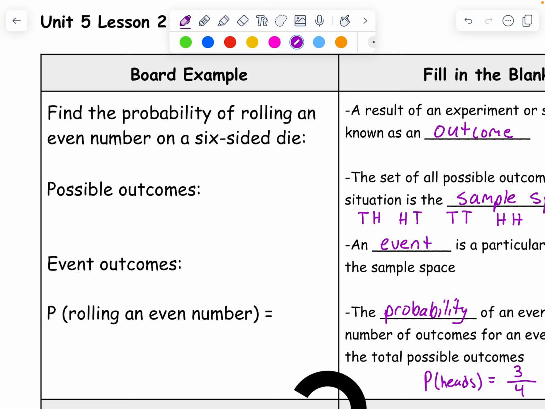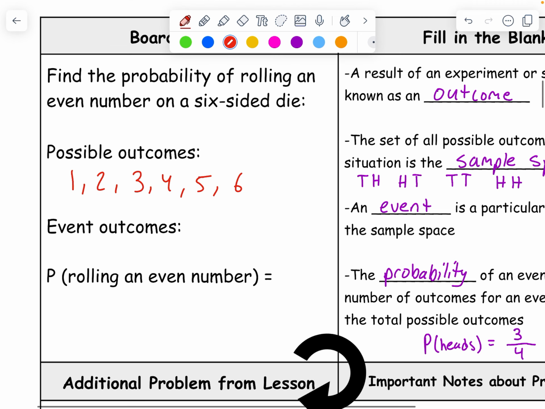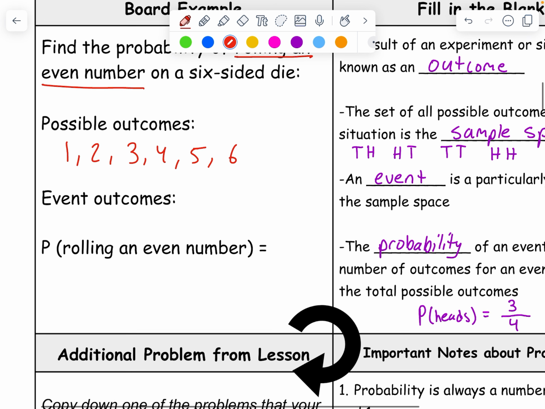So what are all the possible outcomes just generally of rolling a die? Well, we can roll a 1, a 2, a 3, a 4, a 5, or a 6. This is my sample space if I'm just rolling 1 die once. These are all of the outcomes I can have. Now, what are the event outcomes? My event is rolling an even number. So the event outcomes would be if I got a 2, a 4, or a 6, because those give me an even number. That's part of my event.